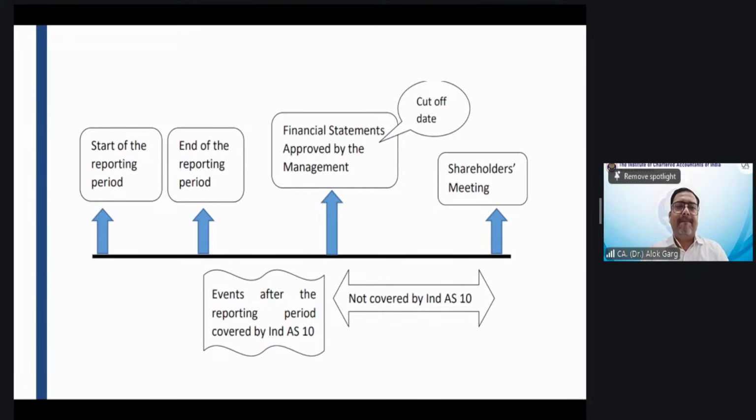No such event happened on 31st March. You are preparing the balance sheet of 31st March, but not on 31st March. Are you getting me? You are preparing the balance sheet of 31st March, but not on 31st March, right?